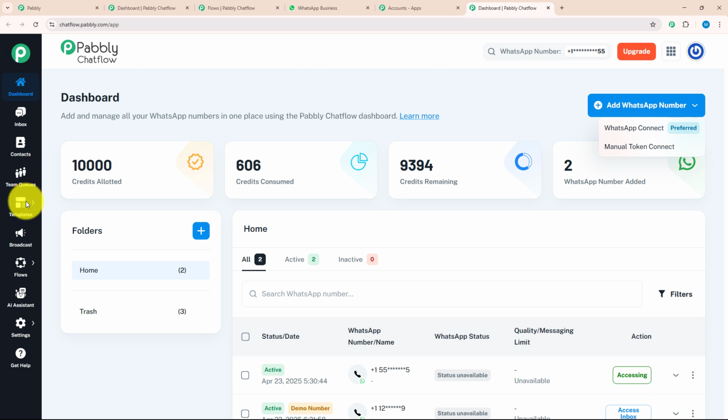After team queue, we have the template section where you can create customized templates, and by creating a customized template, you can give a personalized touch to your chat. After the template option, there is the broadcast option where you can send a mass message to a bulk of customers with a customized template. Below broadcast, we have Flow, which is a powerful tool to create a chatbot.